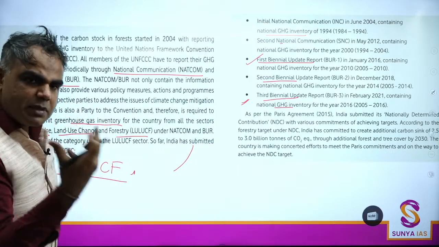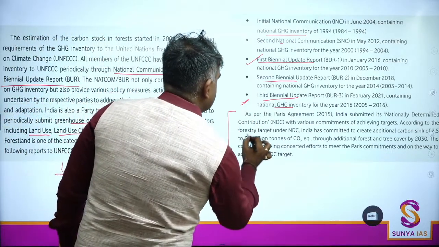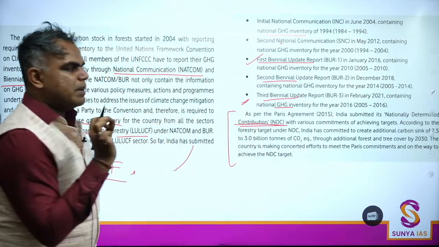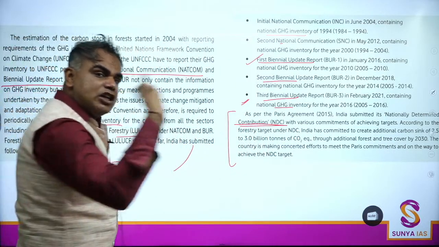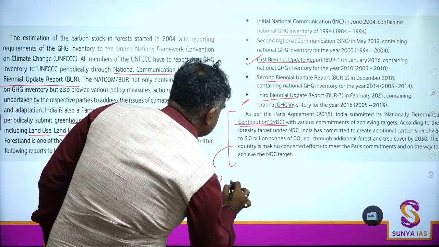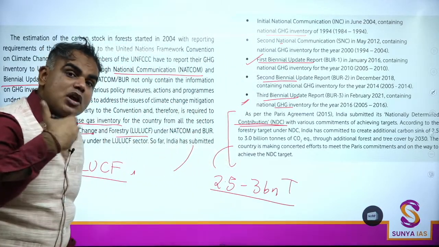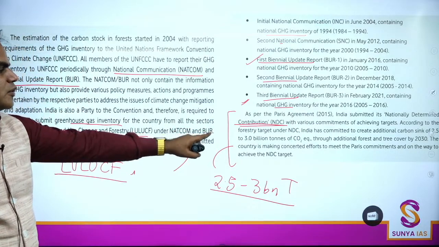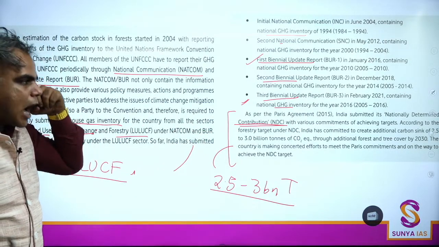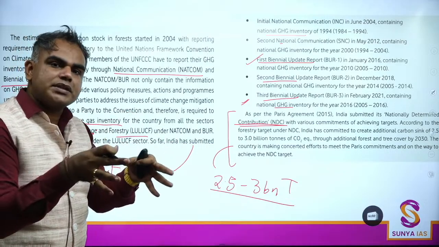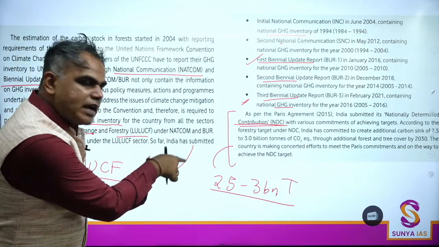Second thing, when I'm saying carbon stock, if you remember India's INDCs in the Paris Agreement, we say we want to create additional, means more, 2.5 to 3 billion tons of carbon sink. Extra banani hai hame, 2.5 to 3 billion tons of carbon sink. Okay, how will we do that? More forest and tree cover. Okay, so this is also related to this part.